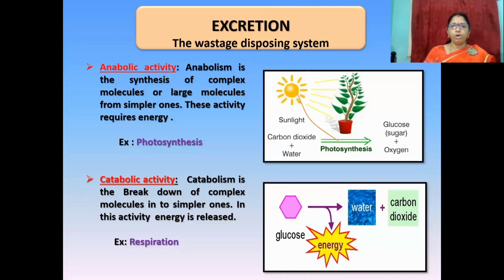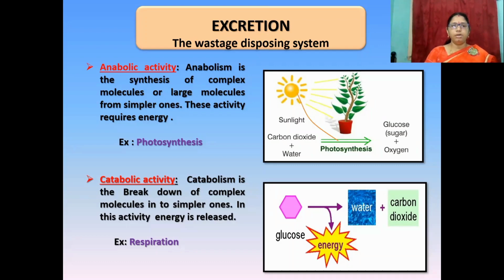Students, do you know photosynthesis? What happens in photosynthesis? Small molecules like carbon dioxide and water are converted into glucose in the presence of sunlight. This is an example of anabolic activity.